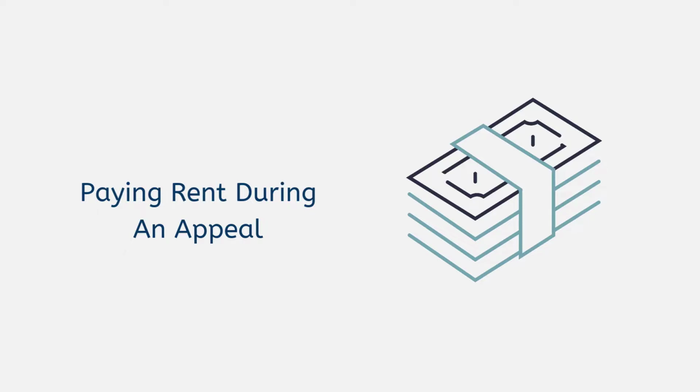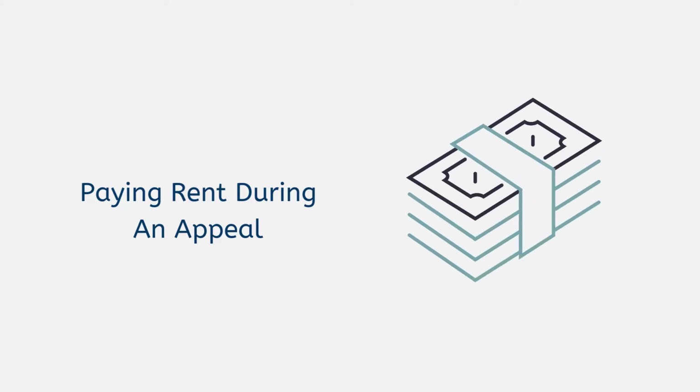You need to pay your rent on time to the county court, and you will need to continue to pay rent as it is normally due, typically on the first of the month if the appeal takes that long. You will not have the grace period that is allowed in your lease. However, the court gives you 5 days from the date that your rent is due to get payment to the court registry. For example, if your rent is due on the 1st of every month, you will have to pay it on that day or within 5 days from the 1st of the month.